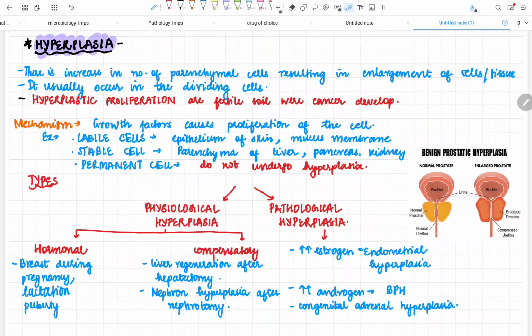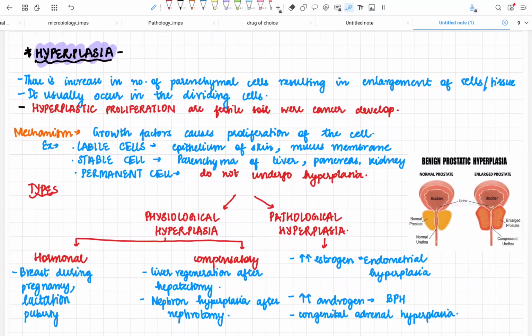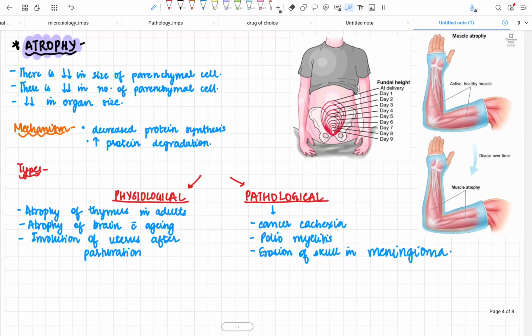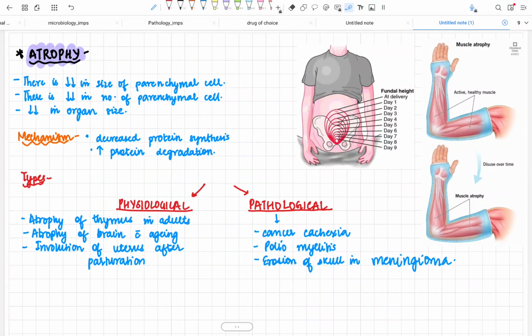So you have to just memorize these examples so that your answer while writing in the exams will look good for the examiner. Now the third is atrophy. What does atrophy mean? I said it earlier. It is a decrease in the size of parenchymal cells. It is a decrease in the number of parenchymal cells. So ultimately what happens? There is a decrease in the organ size.